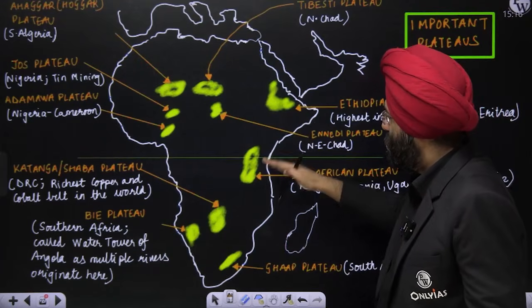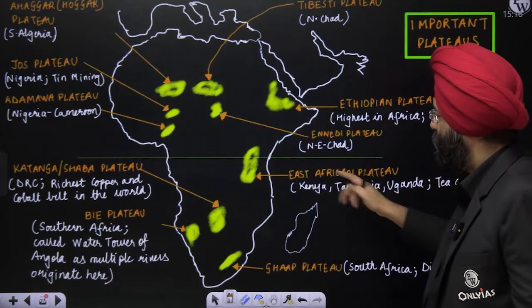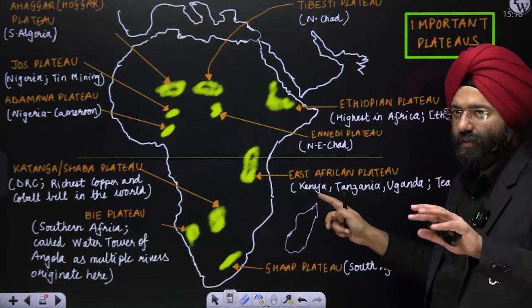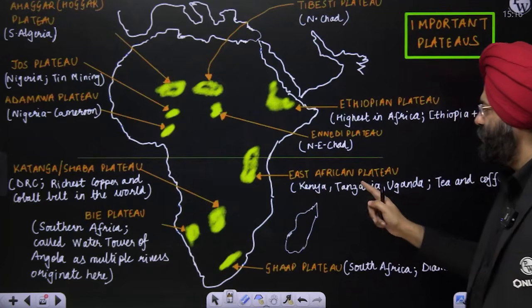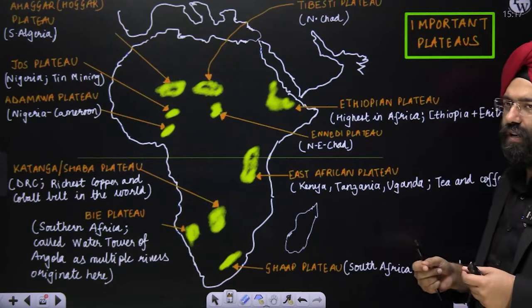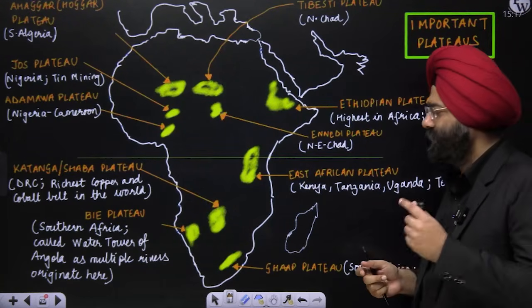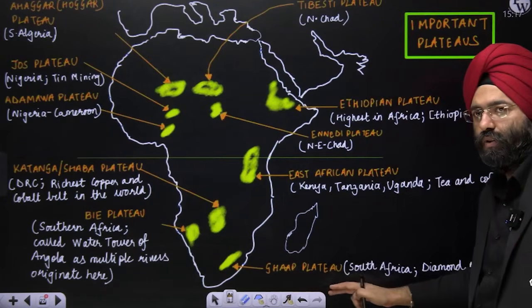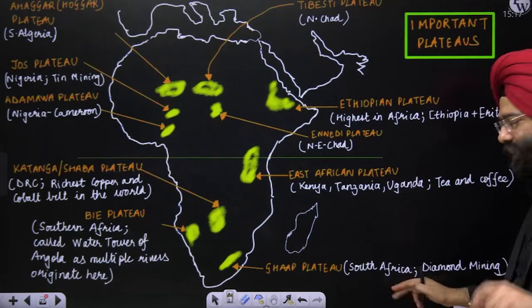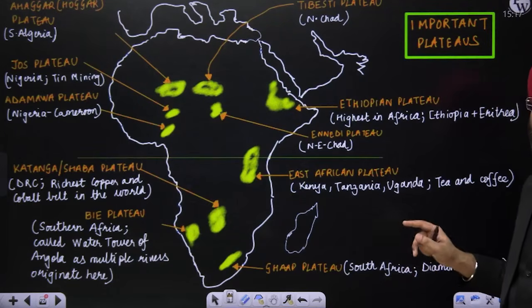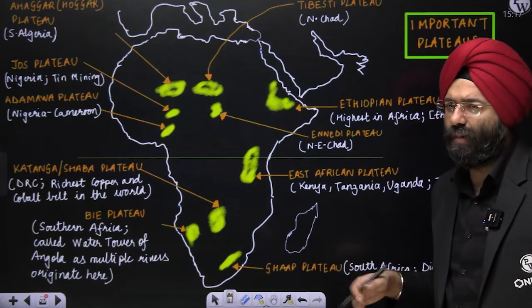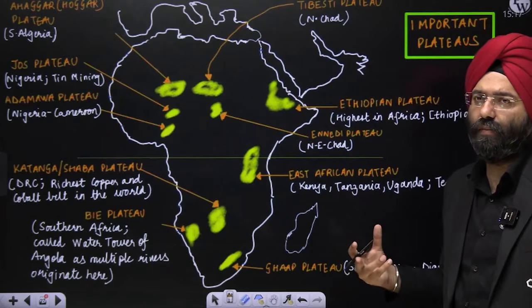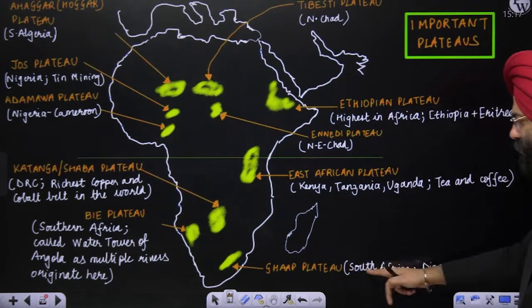Now, if you come further south, you have the East African Plateau, this region. Its extent is present in Kenya, Tanzania and Uganda. Tea and coffee are grown here because of the suitable climate. If you come further south, you have the Kaap Plateau. The Kaap Plateau is present in South Africa and diamond mining is done over here, and a lot of diamond deposits or mines are present here. That is why it is very famous for diamond mining. That is the Kaap Plateau, South Africa.